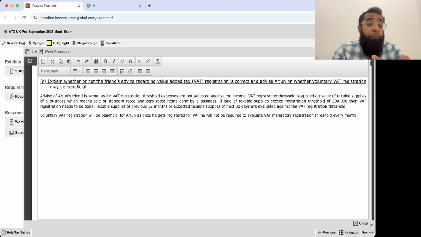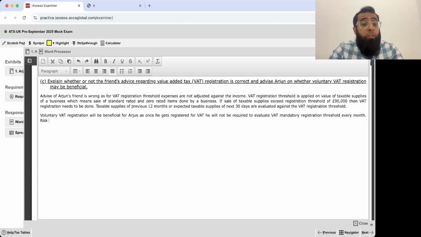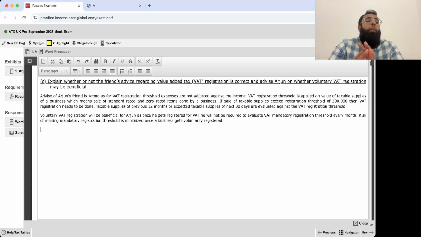Otherwise, you will have to look at the VAT registration threshold. The risk of getting a penalty or of missing the mandatory registration threshold is eliminated, or at least minimized, once a business gets voluntarily registered. There is no risk that you will miss the compulsory registration because you have registered yourself voluntarily. It's normally advisable that once you get very near to the threshold, it's better to get yourself registered rather than waiting till the last second.